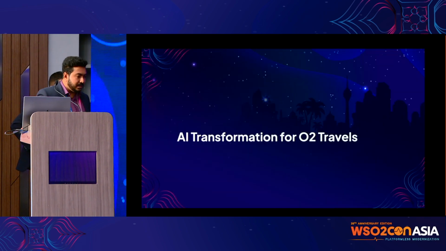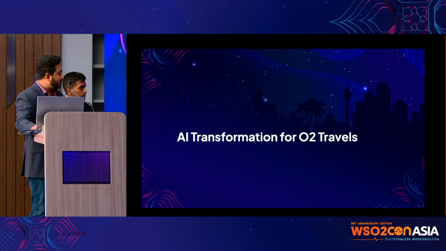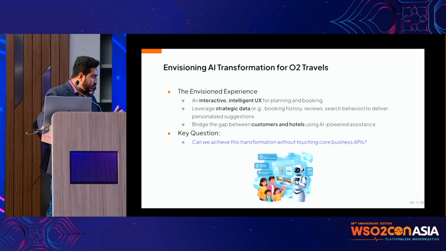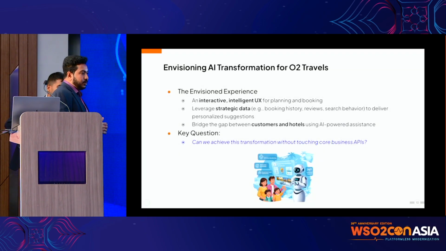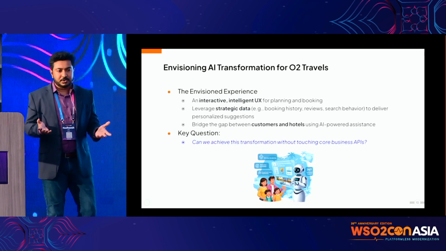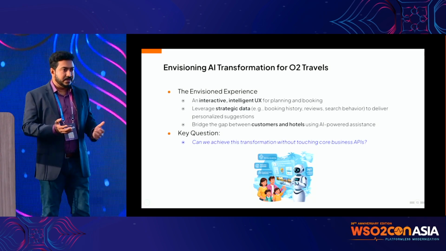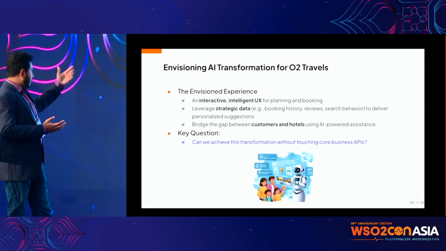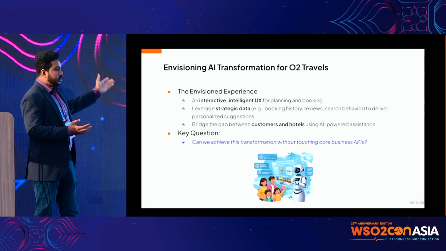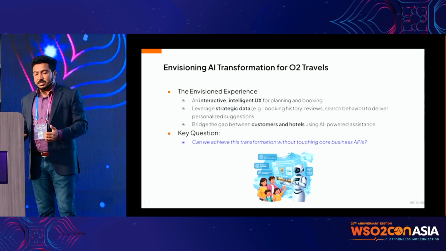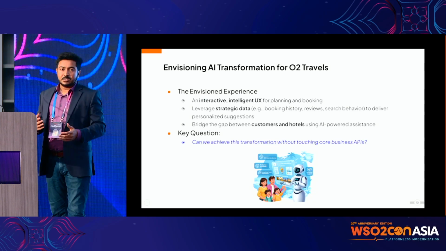Now let's discuss how we can actually do the AI transformation. Before moving to the code, we will try to come up with a vision that we want to implement, because we can't just directly jump to the code, right? That's not the process. So we have to come up with a vision of where we want to reach. We need to have an intelligent, interactive experience that we can give to the users, so they can do trip planning.